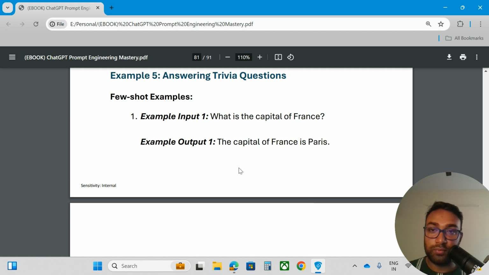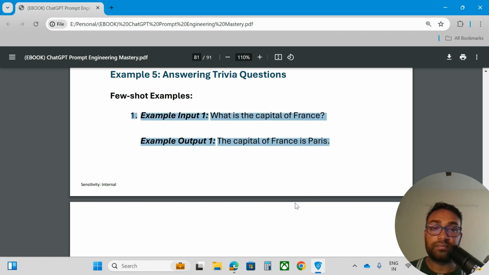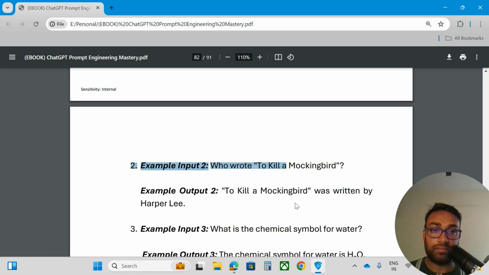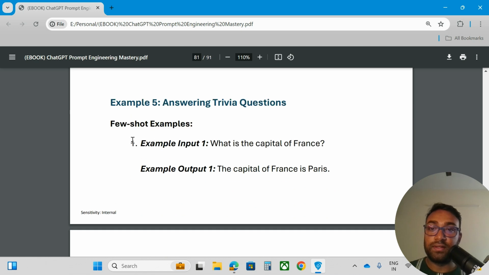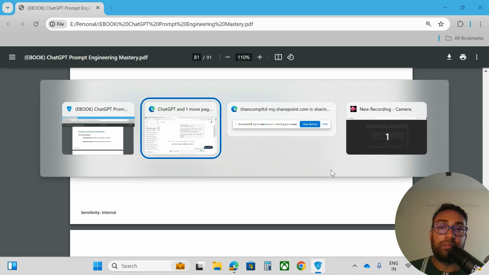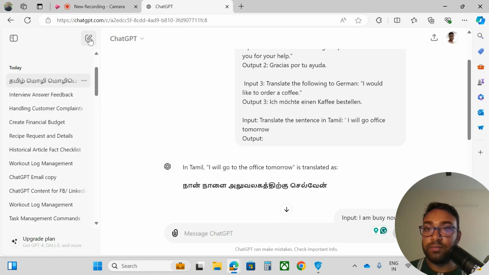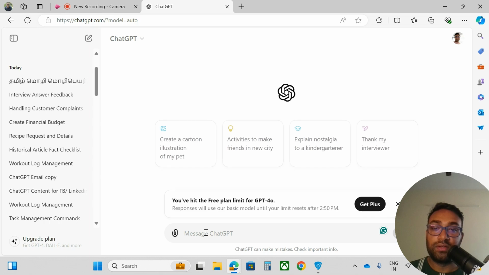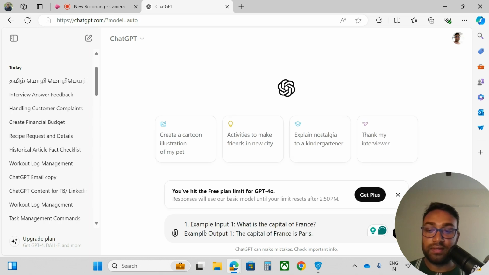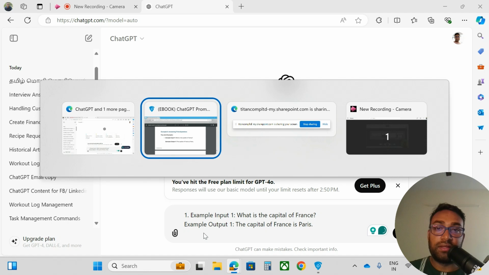Suppose let me take this example. Let me paste it, let me take a fresh page. I will paste it here, shift enter, and then I will go again.